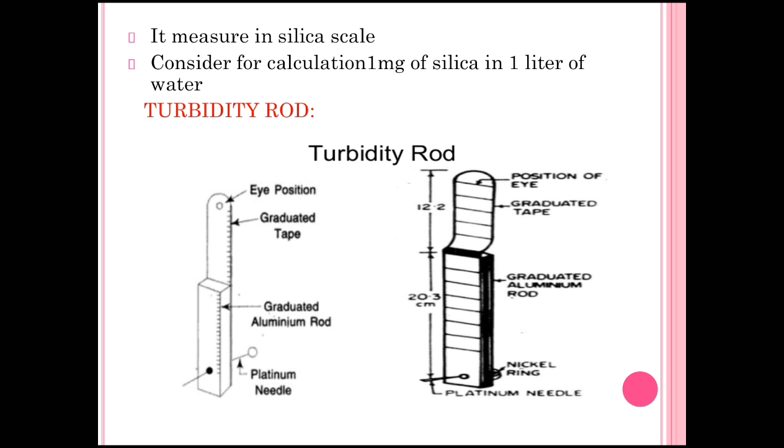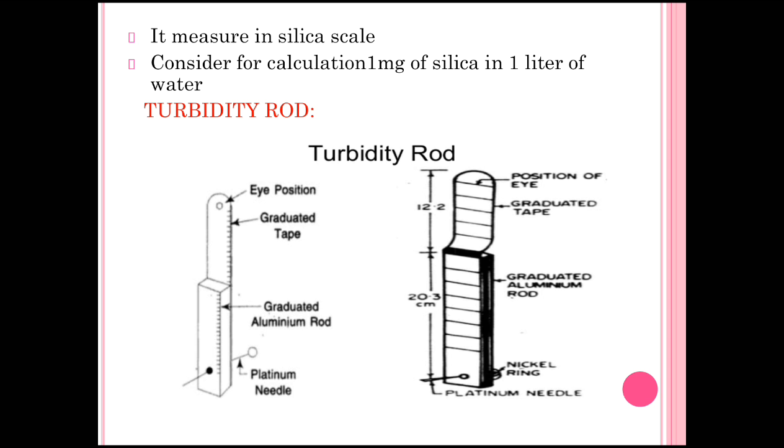Now we have seen in this diagram, this one is the turbidity rod. It has 2 scales, first one is the graduated tape and next one is the graduated aluminium rod. The graduated tape is 12.12 centimeter in length and the graduated aluminium rod is 20.3 centimeter in length.